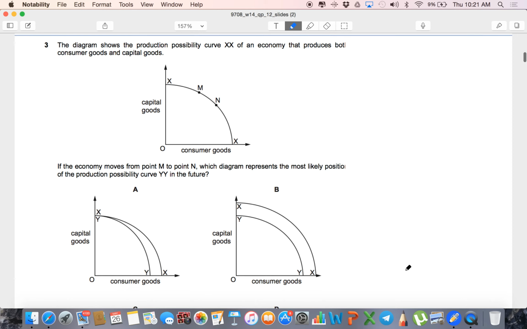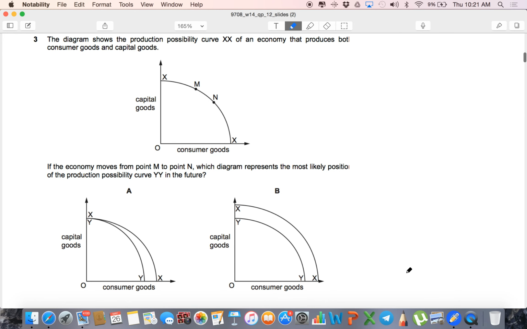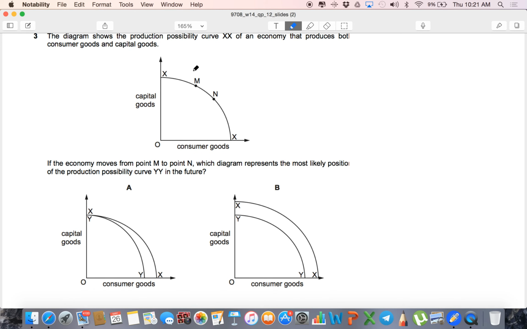Okay. In the third question, they say the diagram shows the production possibility curve XX of an economy that produces both consumer goods and capital goods. If the economy moves from point M to point N, which diagram represents the most likely position of the PPC curve YY? So clearly, you are having less of capital goods, more of consumer goods, which means there is less investment.